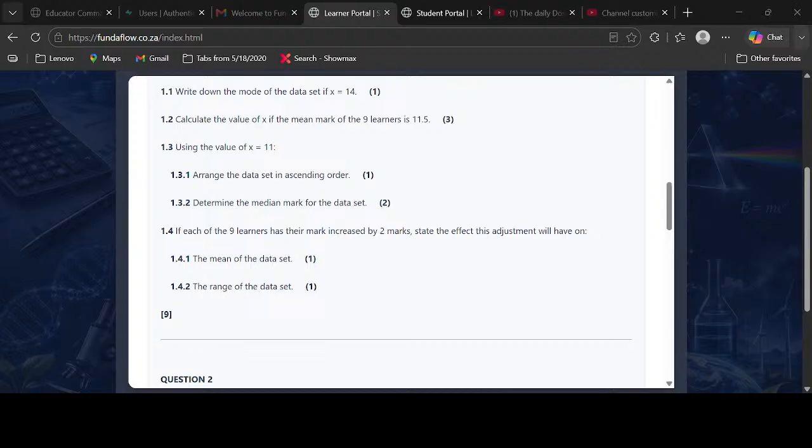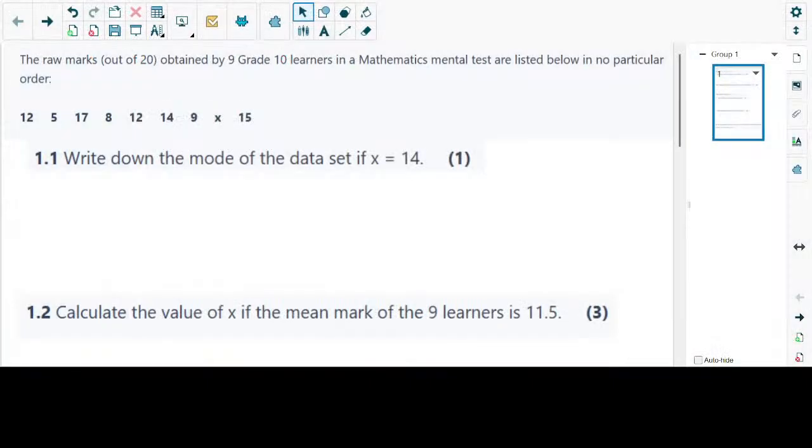So guys, remember, you need to know what the mode is. Remember, when we did scaffolding, they told us that we can have a modal class. Once it's grouped data, we don't call it a mode, we call it a modal class, but it's exactly the same thing. It's the mode. Based on what you learned, what would you say the mode is?